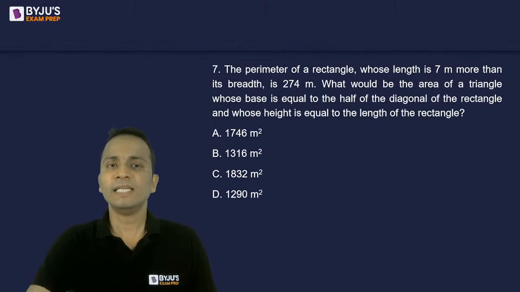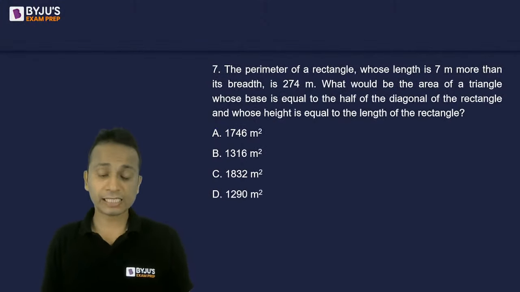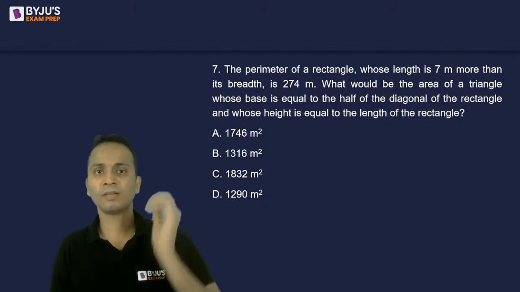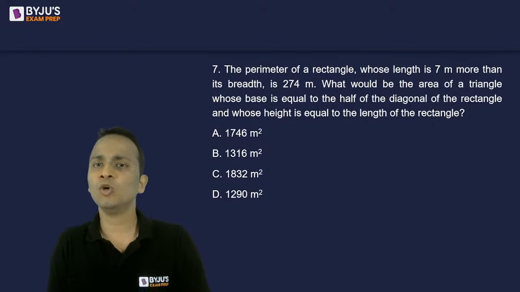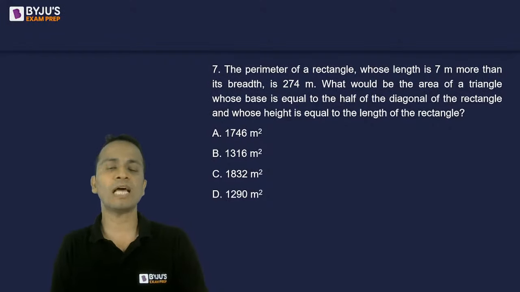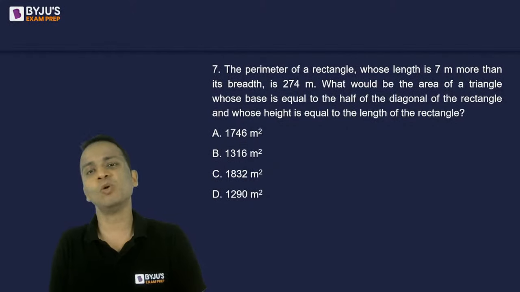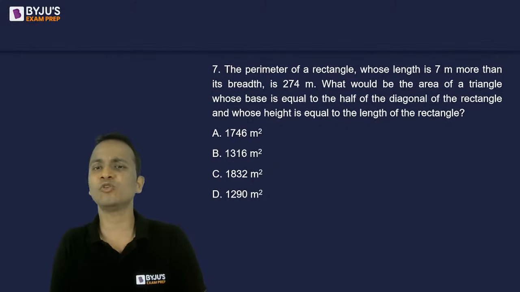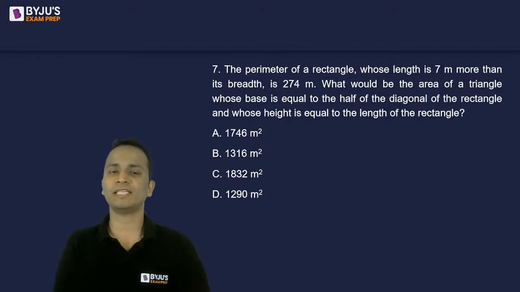Okay, next question, question number 17. Slightly difficult when it comes to calculations. This one: the perimeter of a rectangle whose length is 7 more than its breadth is 274. What would be the area of the triangle whose base is equal to half of the diagonal of the rectangle and whose height is equal to the length of the rectangle?